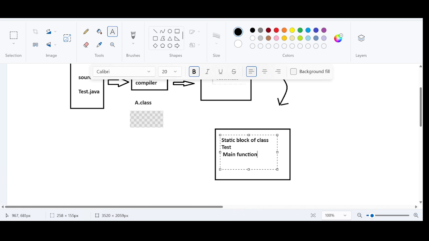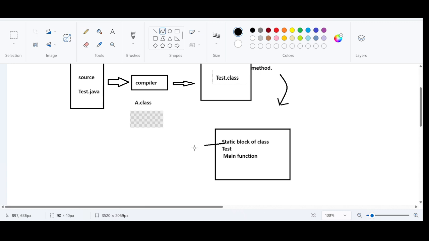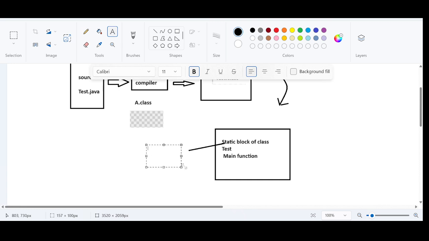So the static block of class test. This is the output that we have got from the static block. It also means that this particular dot class file is getting loaded. Conclusion. In a nutshell, when you see this content, the content from the static block is getting executed. It also means that that particular dot class file is loaded successfully. It means the test dot class file is loaded.